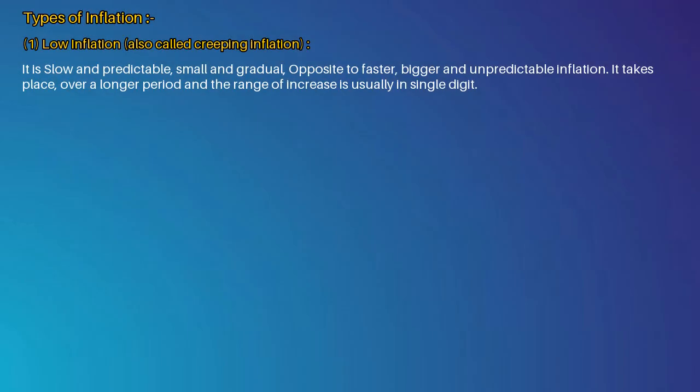In this video we will study different types of inflation. First, understand an inflation called low inflation. 1. Low inflation, also called creeping inflation. It is slow and predictable, small and gradual, opposite to faster, bigger and unpredictable inflation. It takes place over a longer period and the range of increase is usually in single digit.